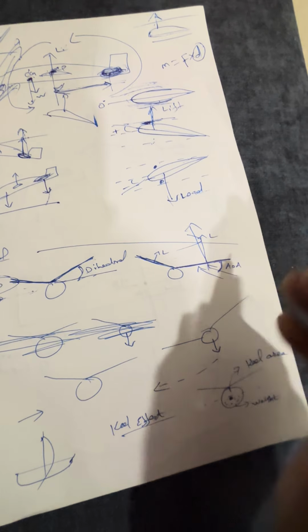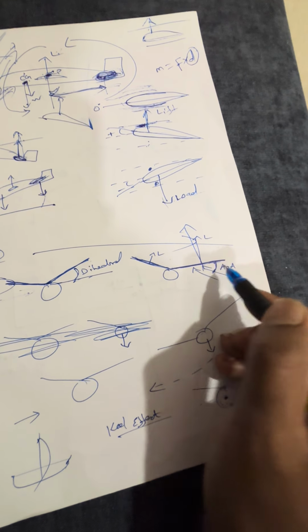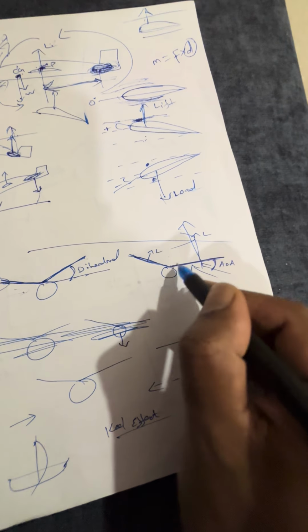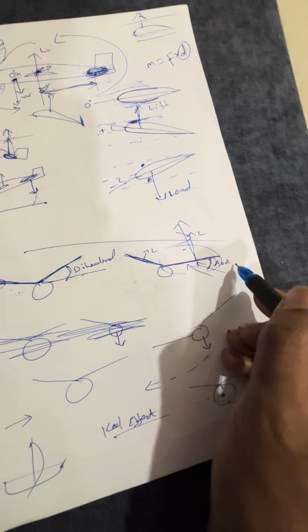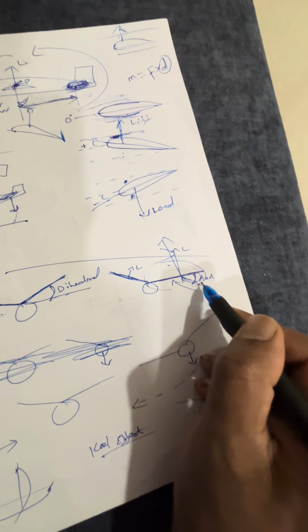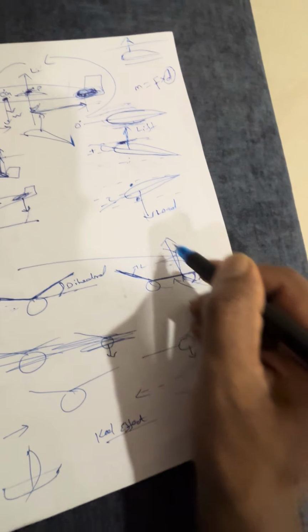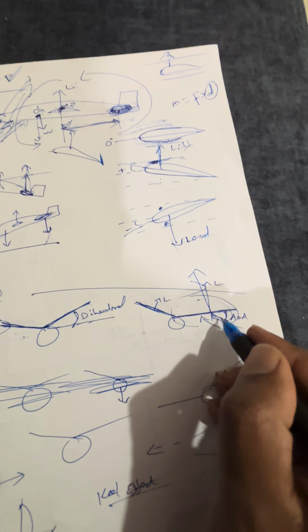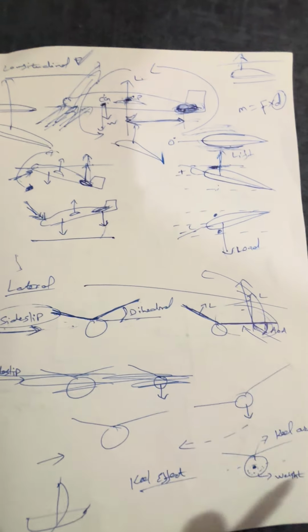Remember that. The wing that is going down, or we can say the wing that is slipping into the wind, will create more angle with the airflow and it creates more lift. So what happens? More lift this side, less lift this side, the aircraft will return back. So this is how dihedral helps you in lateral stability.